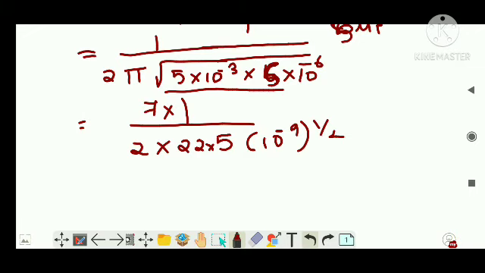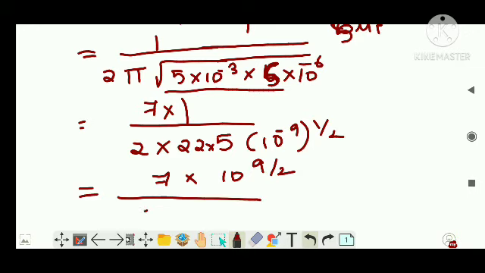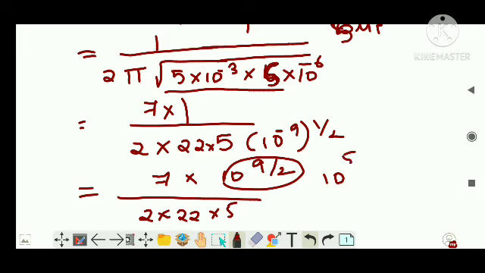Now you will get around 7. Then 9 by 2 will be 4.5, so 10 to the power 4.5. I'll take it as 10 to the power 5, quite close, right?